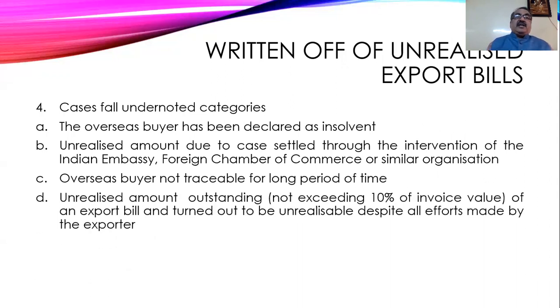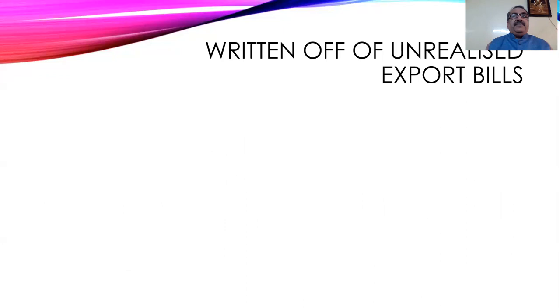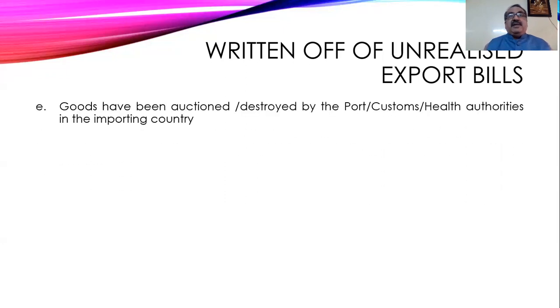And unrealized amount outstanding not exceeding 10% of the invoice value of the export bill and turned out to be unrealizable despite all efforts taken by the exporter. Very, very simple. The exporter has put a lot of efforts, but not exceeding 10%. So up to 10% of invoice value, if the amount is not able to be recovered, then that amount can also be written off.